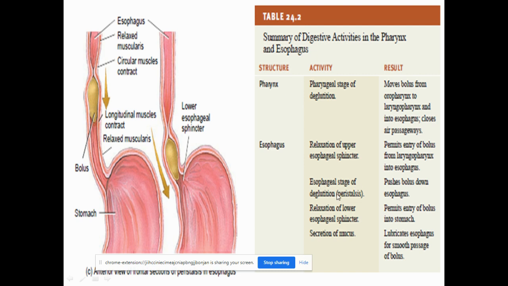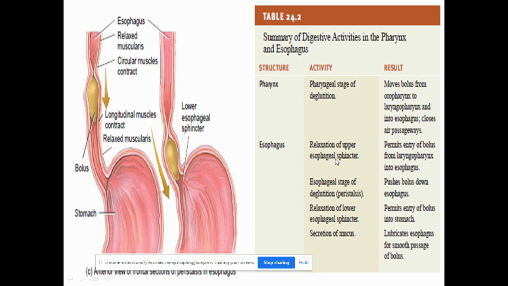Then in the esophageal stage of deglutition, the circular motion and the peristaltic motion allow the bolus to be transported down the esophagus into the stomach. At the end of the esophagus, that is the entry of the stomach, you have the lower esophageal sphincter. This also relaxes and the valve opens, allowing the entry of the bolus into the stomach.